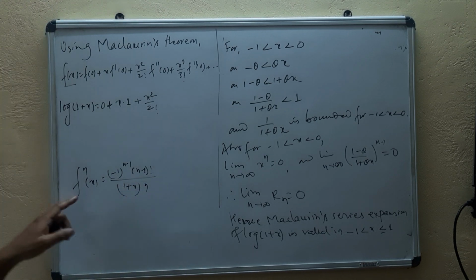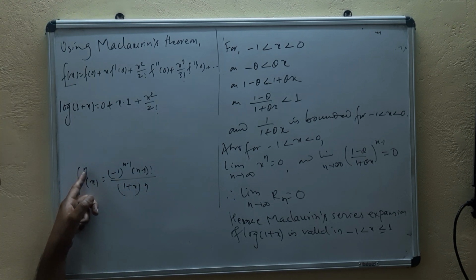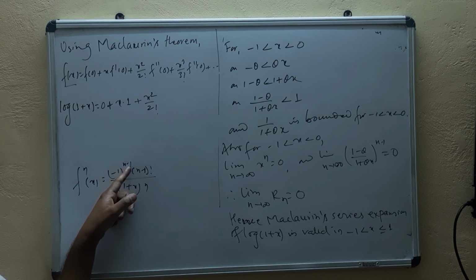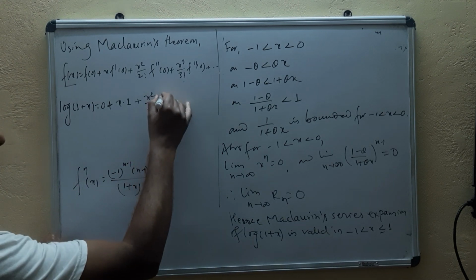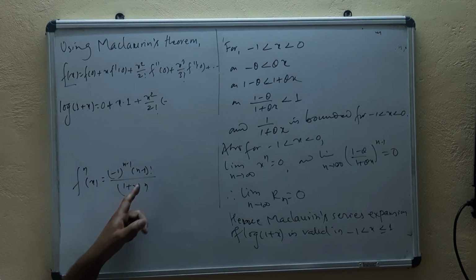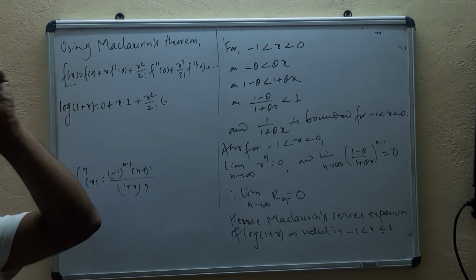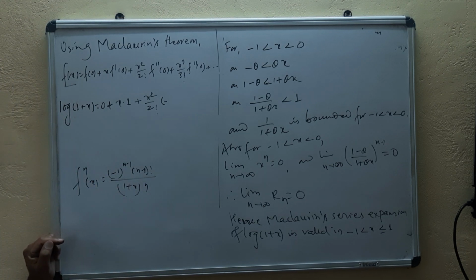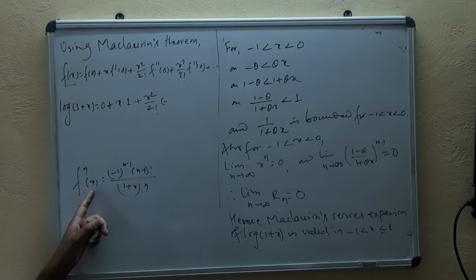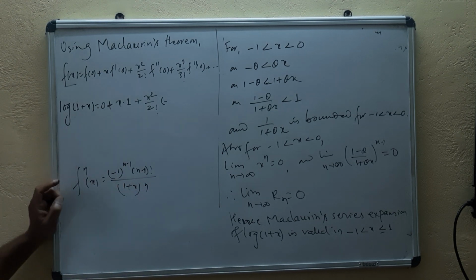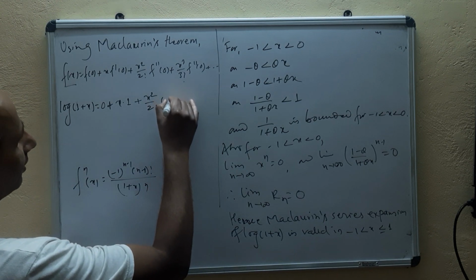So for f double dash of 0, if you put 2, 2 minus 1 gives negative, and then 2 minus 1 factorial, and at 0 the denominator is 1. So negative 1 only you will get here.